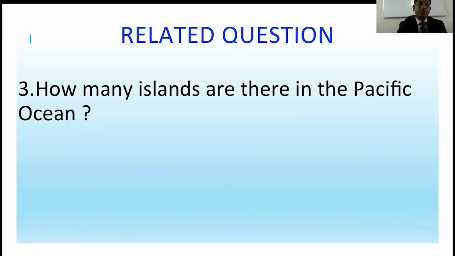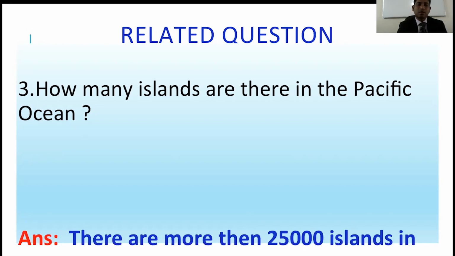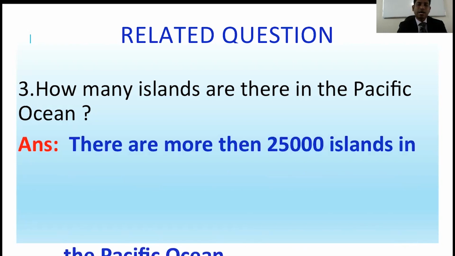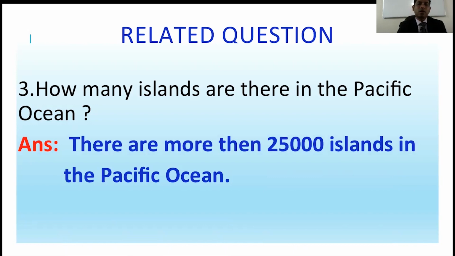Now, question number 3. Let's see who can say how many islands there are in the Pacific Ocean. How many islands? Yes, 25,000 islands in the Pacific Ocean, right?